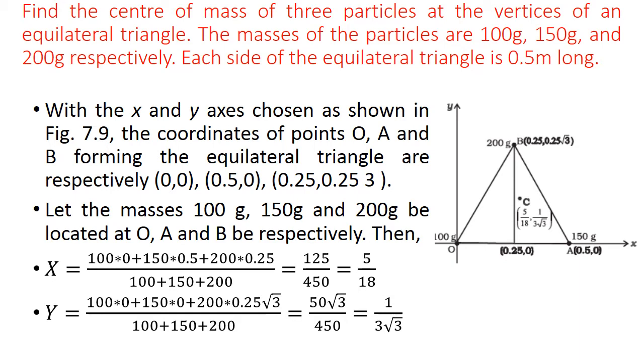We can directly calculate the distance of C from origin. Let this be R. Then R can be found out. R is equal to under root x square plus y square. Similarly, the angle of R may be found by tan theta is equal to y coordinate divided by x coordinate.